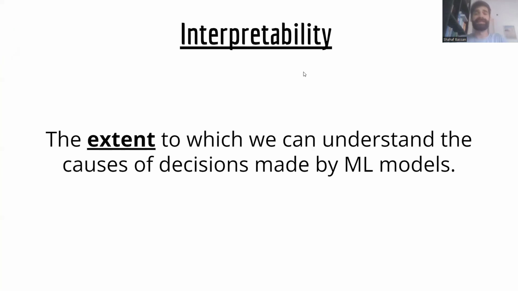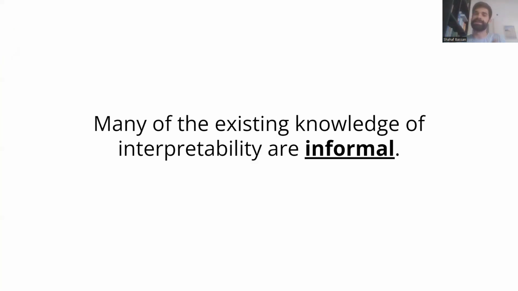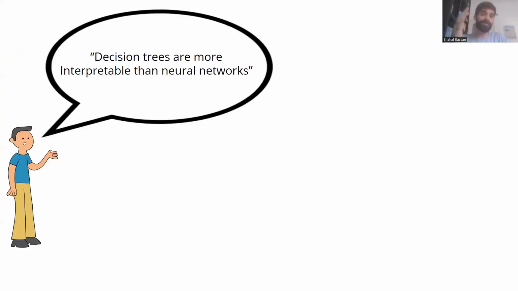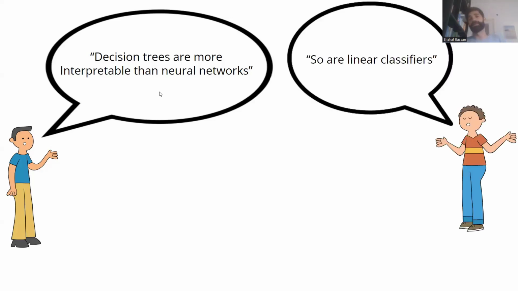Interpretability talks about the extent to which we can understand the causes of decisions made by ML models. Despite significant advancements in the field of interpretability, much of the existing knowledge is either informal or lacks sufficient mathematical rigor. So here we have some ML researcher who claims that decision trees are more interpretable than neural networks, and another one who agrees and thinks that linear classifiers are also more interpretable than neural networks. And this is, of course, common knowledge in the ML community.